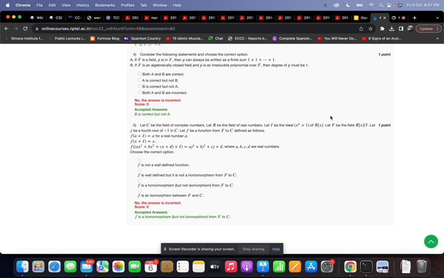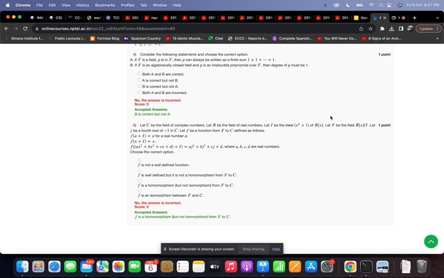The answer to this is yes, because elements of R[x] quotiented with the ideal of x to the 4 plus 1 look like degree 3 polynomials. Because any other polynomial you can just take that as a product of x to the 4 plus 1, and whatever remainder remains, that defines the element, and the remainder can only be a degree 3 polynomial.